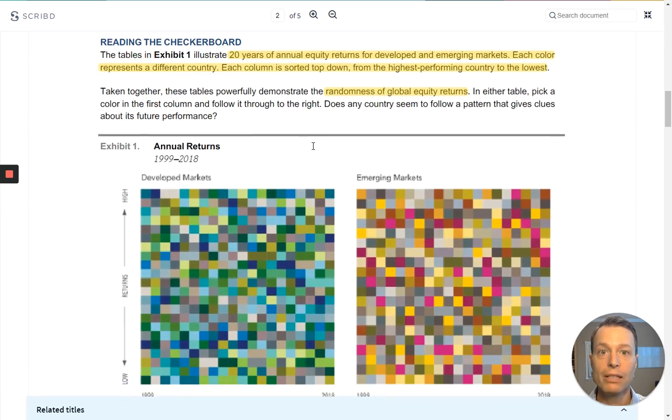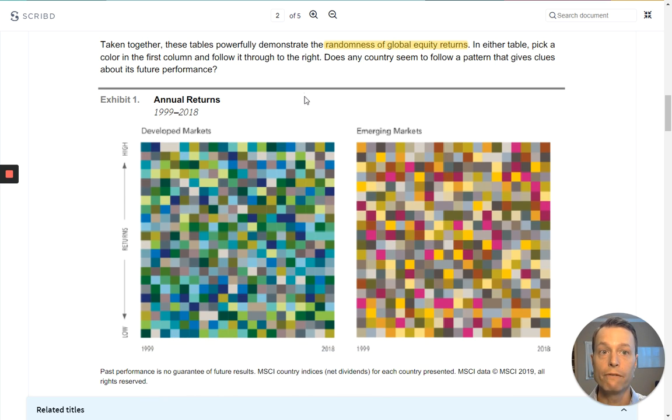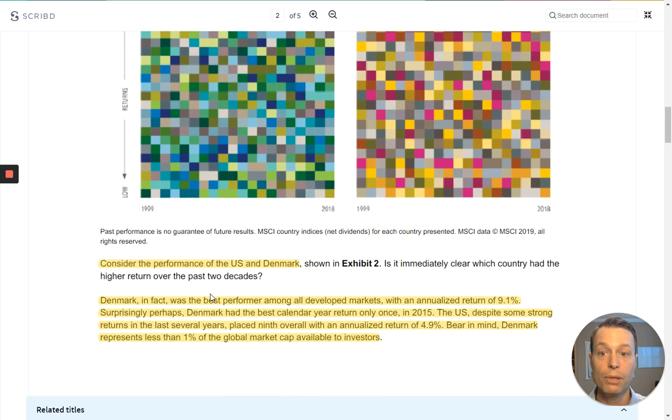So let's take a look and see what the history of the different countries are over the past 20 years. And that's what these two charts show. Each of the colors in those charts represents a country, and each year, the best country is put at the top and the worst down at the bottom. What you can see just on a visual basis here is that it's completely random. Whichever one was best in one year could be the worst in the next year or somewhere in between.